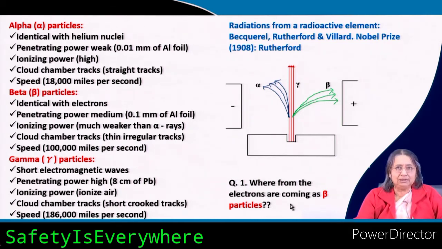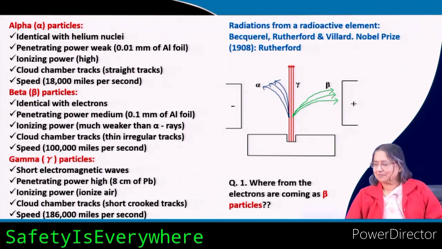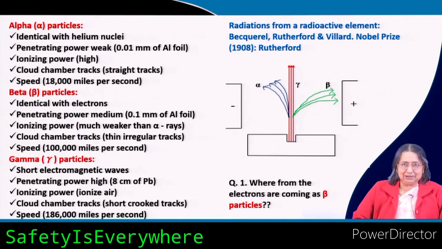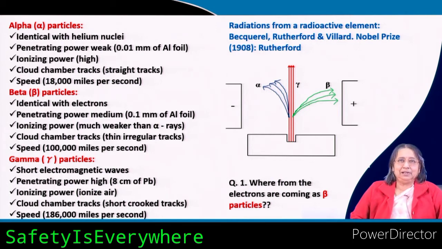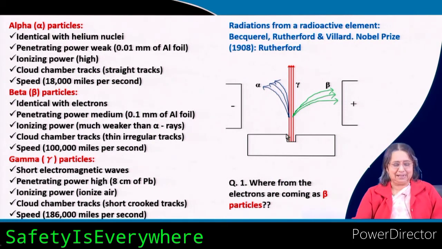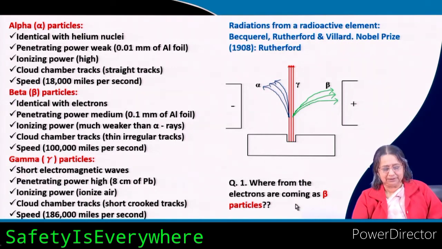Actually not, it is not the orbital electron, it is coming out from the nucleus due to some conversion. So, it is a fallacy. Many school level questions ask what the source of these beta particles is, where it is coming from.